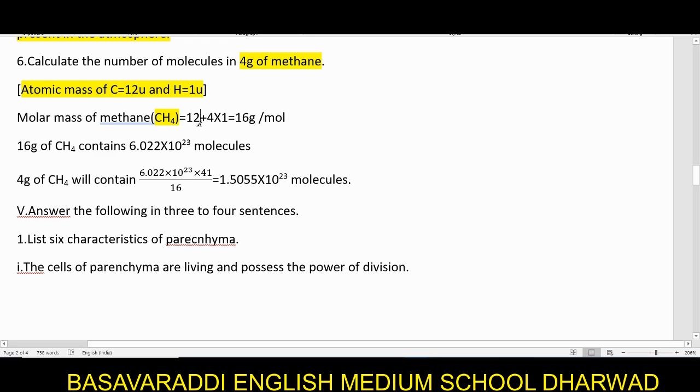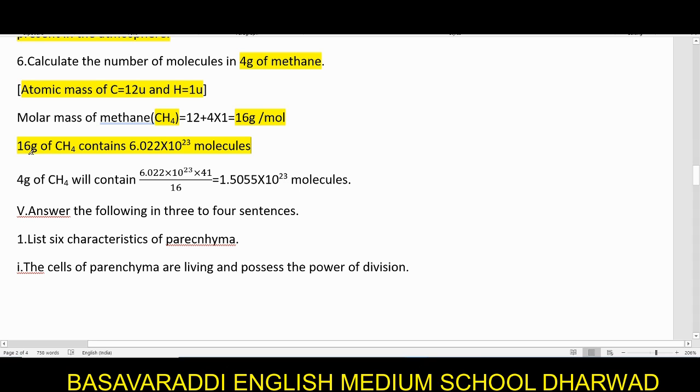Carbon is 12 and hydrogen, how many we have here? 4 atoms of hydrogen. That's why 4 into 1, because atomic mass of carbon is 12 and hydrogen is 1. So 4 atoms of hydrogen will give me 4, that is 12 plus 4 is 16 grams per mole. So 16 grams per mole of your methane contains 6.022 into 10 raised to 23 molecules. This is nothing but the Avogadro number.